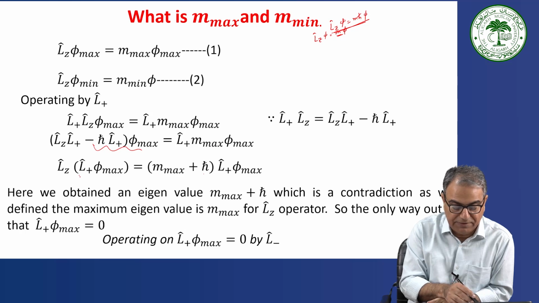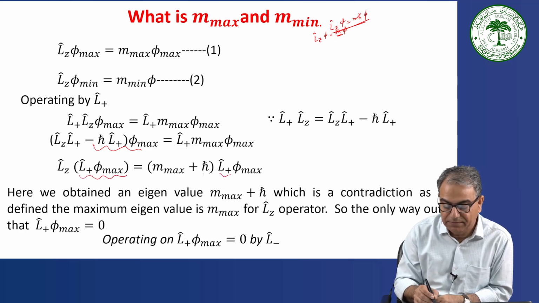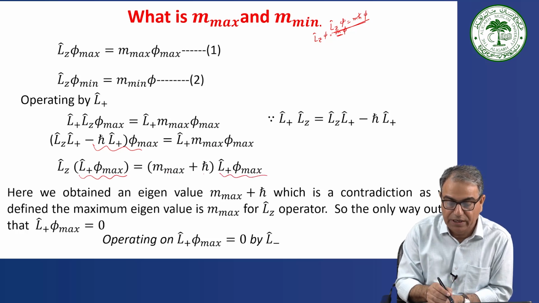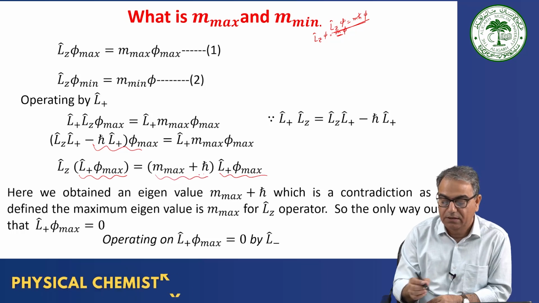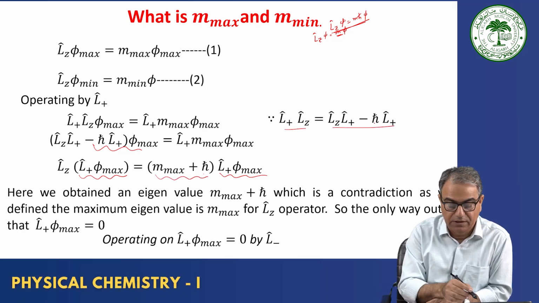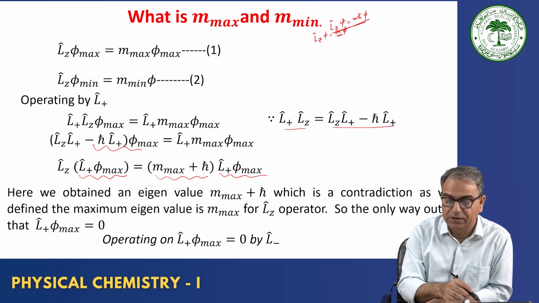So L plus phi max is now the eigenfunction, and the eigenvalue of the LZ operator is now m max plus h cross. I am using this relationship: L plus LZ is LZ L plus minus h cross L plus.